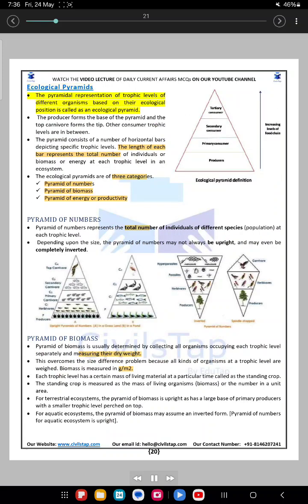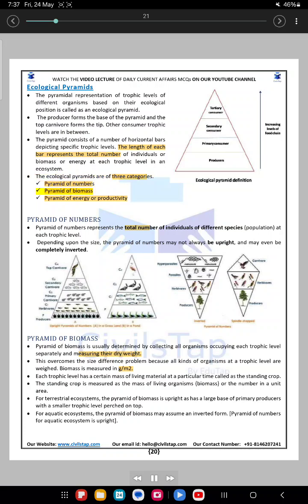Ecological pyramids. The pyramidal representation of trophic levels of different organisms based on their ecological position is called an ecological pyramid. The producer forms the base of the pyramid and the top carnivore forms the tip. Other consumer trophic levels are in between. The pyramid consists of a number of horizontal bars depicting specific trophic levels. The length of each bar represents the total number of individuals, biomass, or energy at each trophic level in an ecosystem.